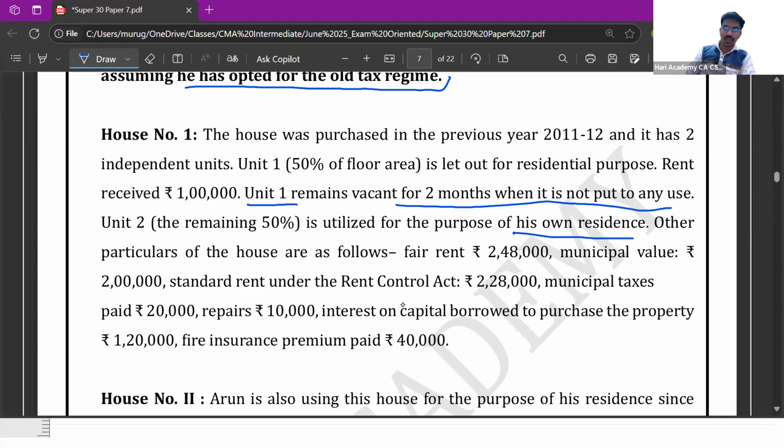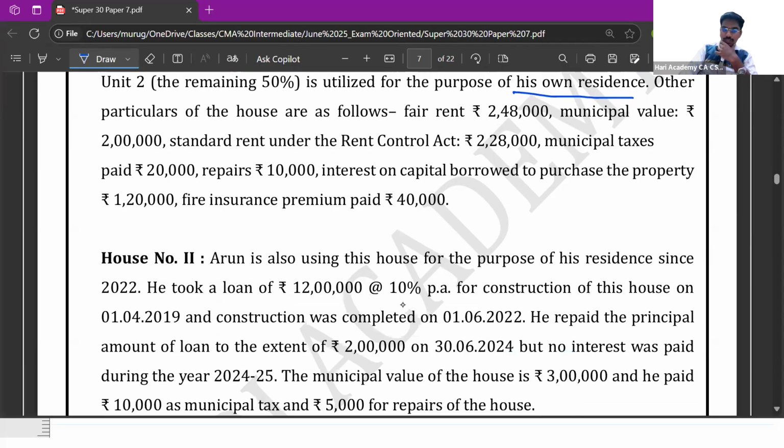Other particulars of the house are as follows. Fair rent is 2,48,000. Municipal valuation is 2 lakhs. Standard rent is 2,28,000. Municipal taxes paid is 20,000. Repairs is 10,000. Interest on capital borrowed to purchase the property is 1,20,000. And fire insurance premium is 40,000.